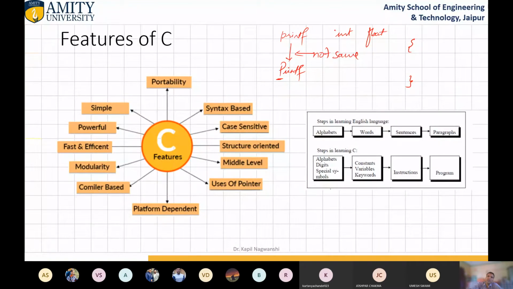So what is machine level language? Machine level language is specific to a particular machine. Suppose my system is there. Whenever we are talking about machine, we mean processor architecture. Like in your Android system, ARM is the processor. In my system, an Intel Core i7 8th generation processor is there. In your system, maybe 10th generation, 12th generation, whatever generation may be there. But Intel architecture is similar for most of the processor lines.